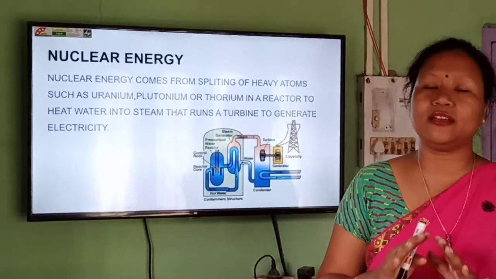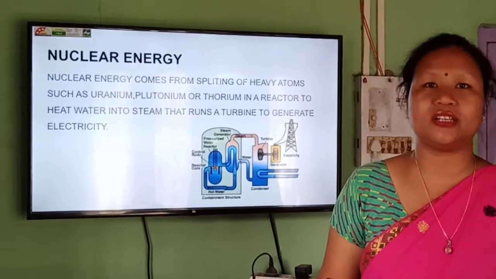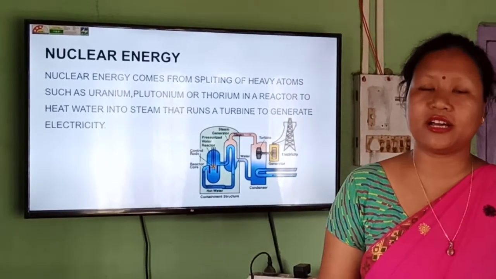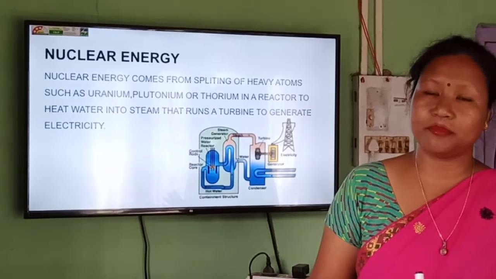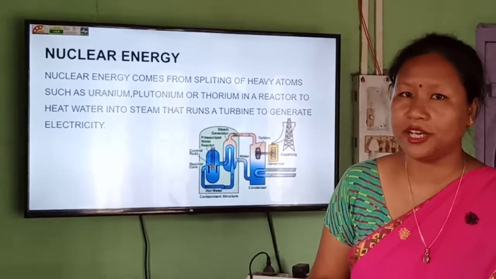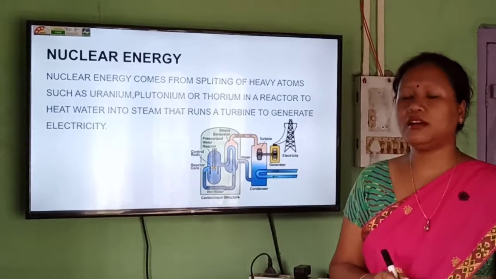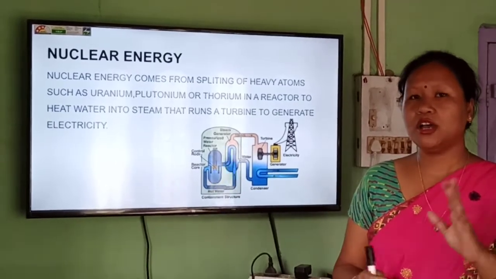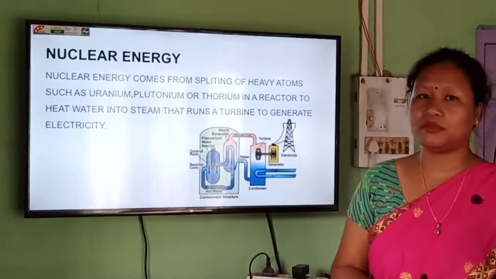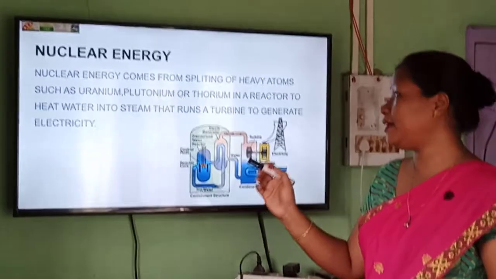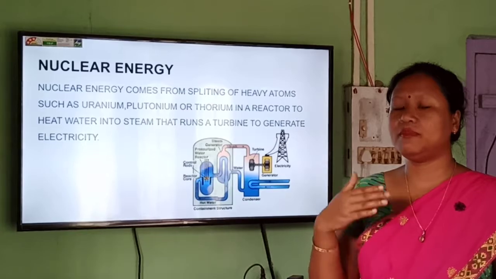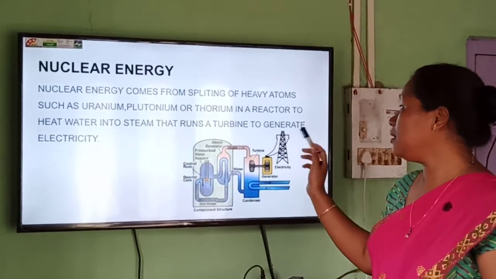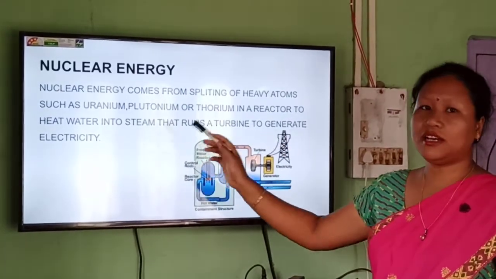In almost all power plants the same process takes place, running the turbine and running the generator, only the sources are different. Here also a huge amount of energy is produced when the nuclear fission process starts, and that energy will boil the water and steam will be generated, and that will run the turbine to generate electricity.